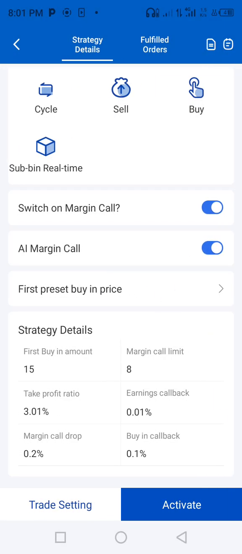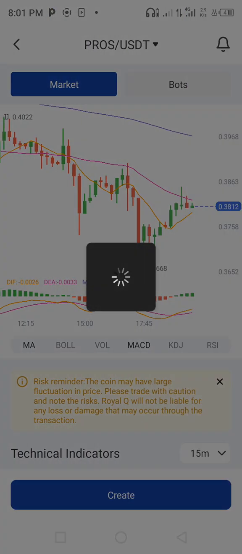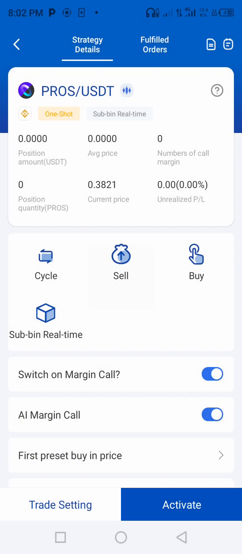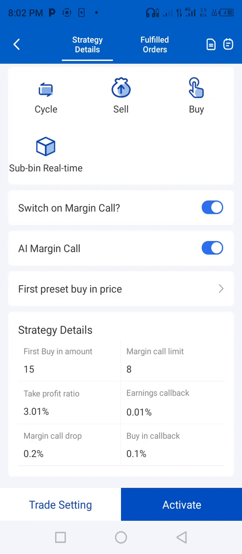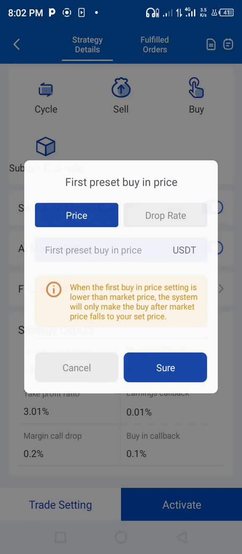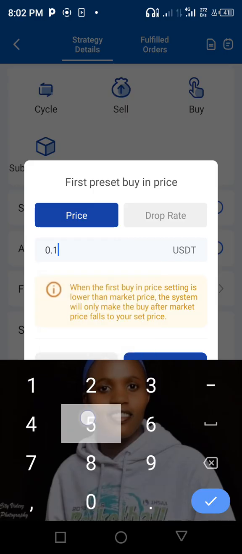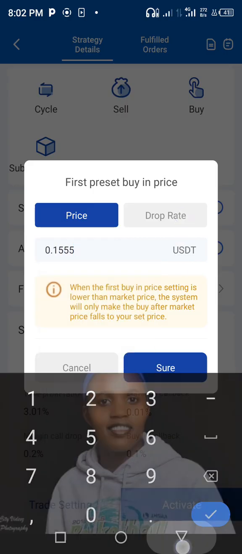Come here. Remember, we had reached here, so you can come and place there. So you can put it. It is here, first preset buying price. You can put in the first preset buy price. If it is 0.1, then you press sure.